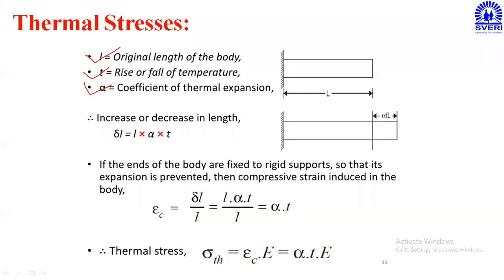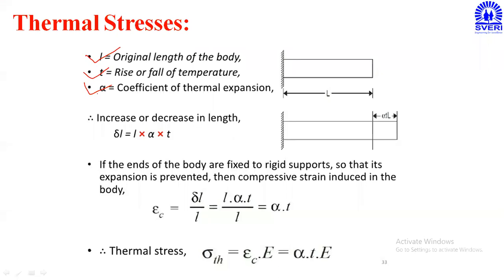We are using Young's modulus E, modulus of rigidity G, or bulk modulus K, where the body is subjected to an external load. We use those constant parameters E, G, K in the calculation when the body is subjected to an external load. But in thermal stresses, no load is there.